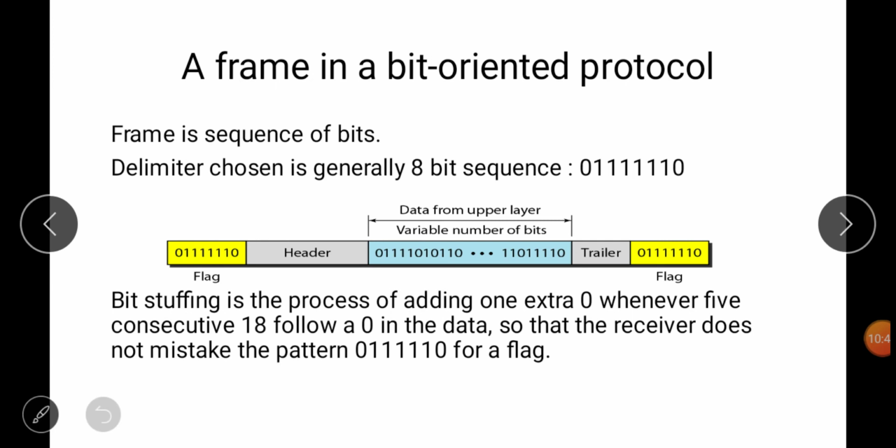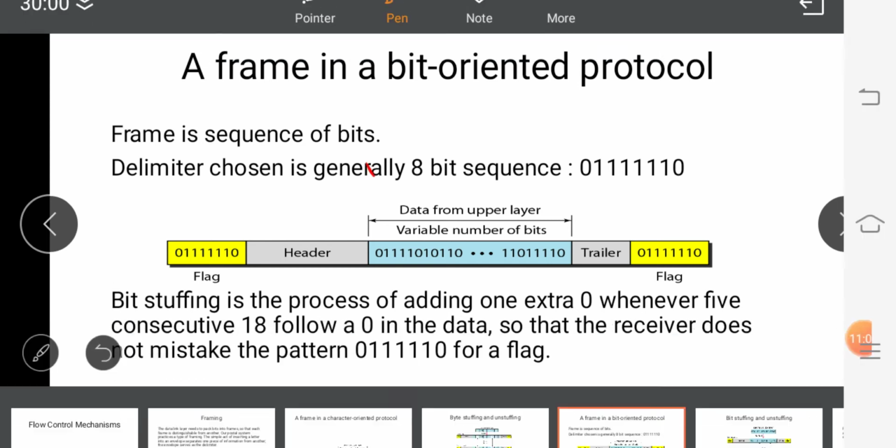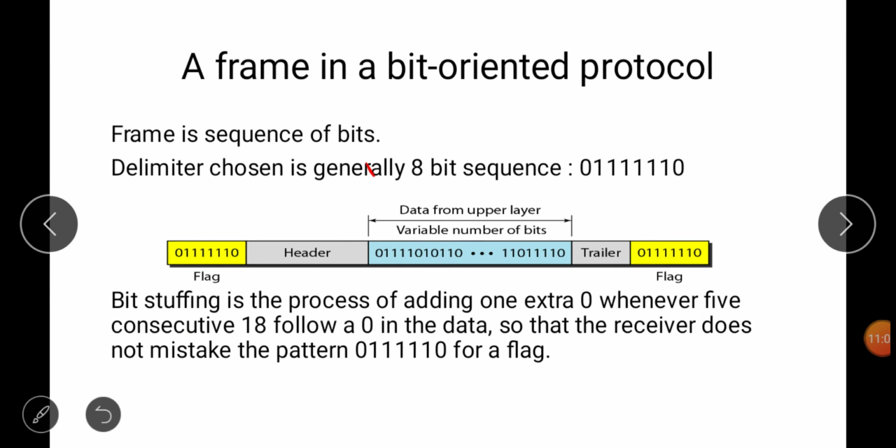Okay, so next we have bit oriented protocol. In a byte oriented protocol we were taking any character value as a flag. In bit oriented protocol we take a sequence of bits, because generally the data is not only text.